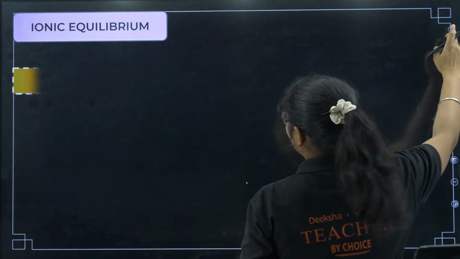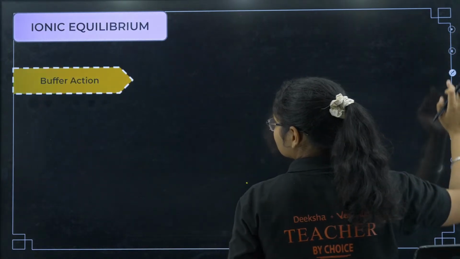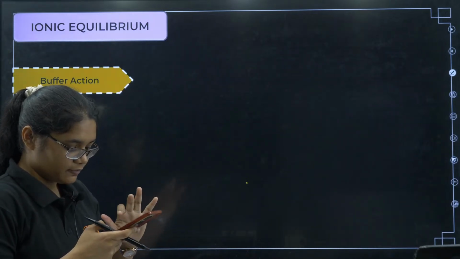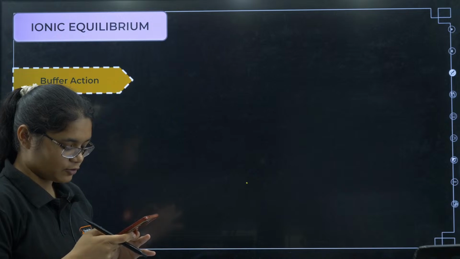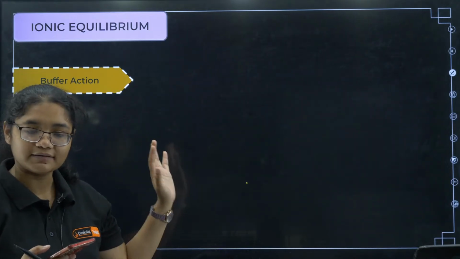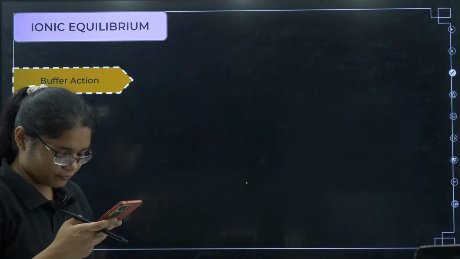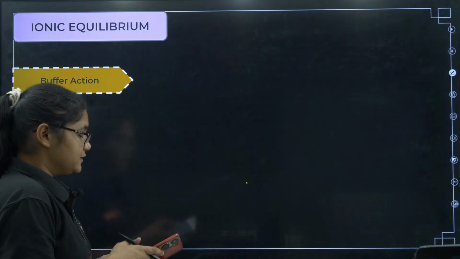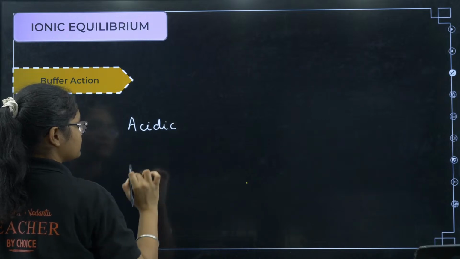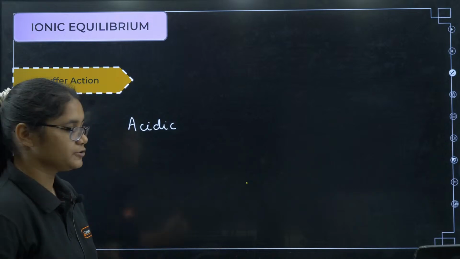Next we will have, okay, so next is we have buffer solution. So students, I am telling you the formulas, so please remember these formulas, that will be important. That is what you should be requiring at this point of time. No explanation, nothing is needed. Please remember the formulas and go for the exam, okay. Yes, now coming to buffer action. So listen, here we have two types of buffer. What is a buffer solution? A solution that can resist a change in the pH, okay.